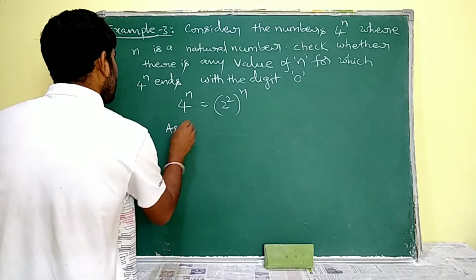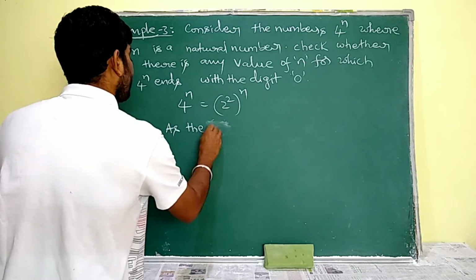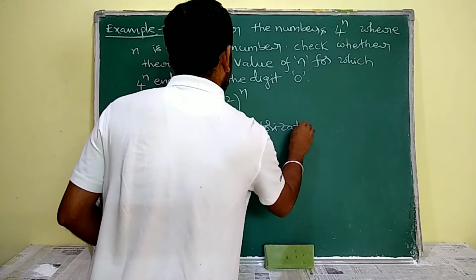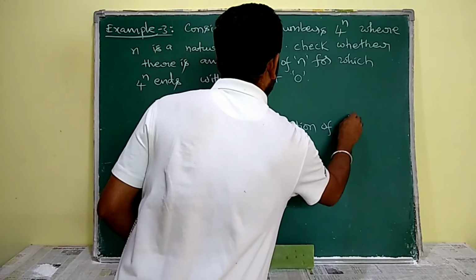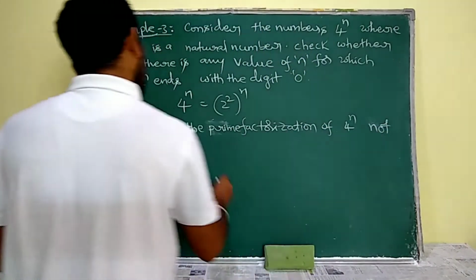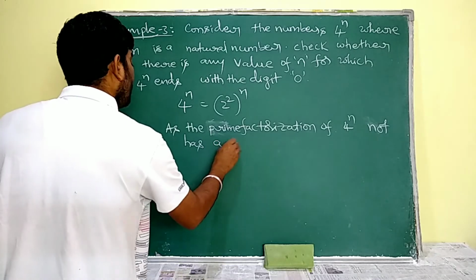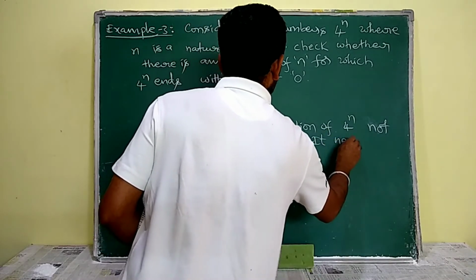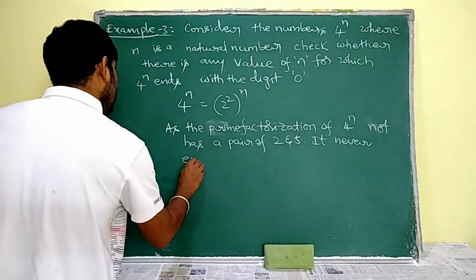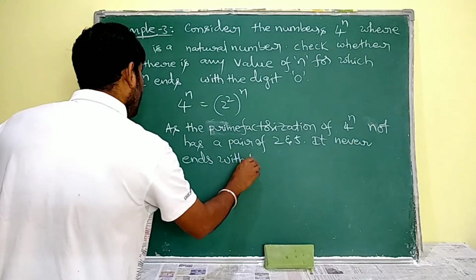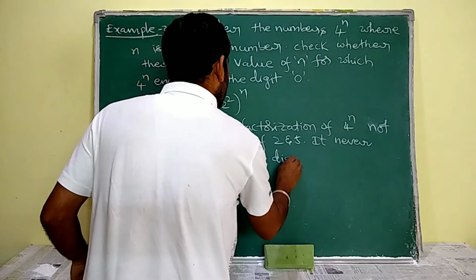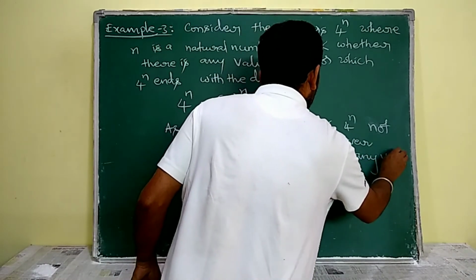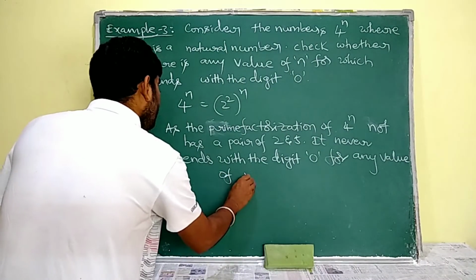As the prime factorization of 4 power of n does not have a pair of 2 and 5, it never ends with the digit 0 for any value of n.